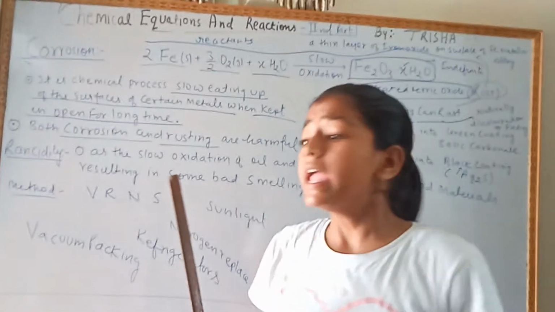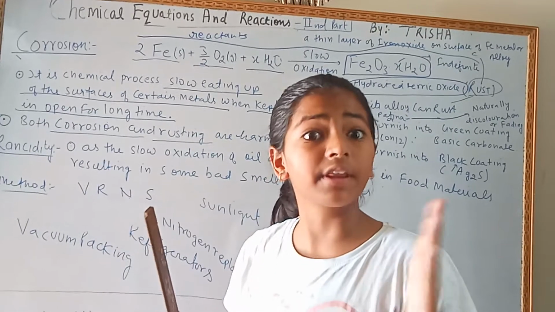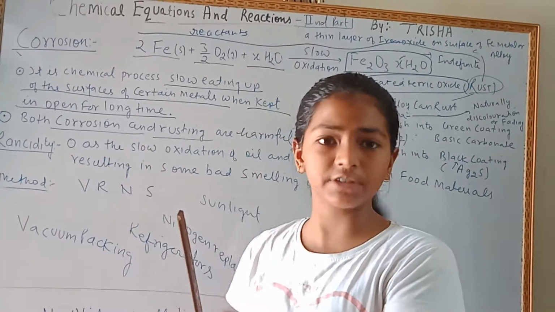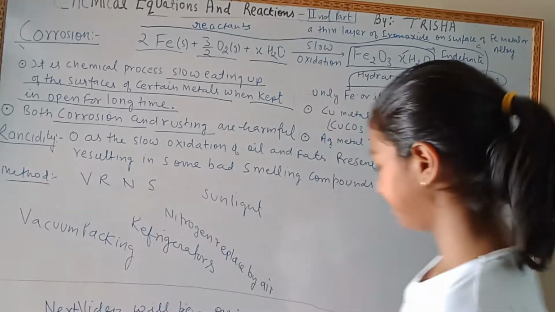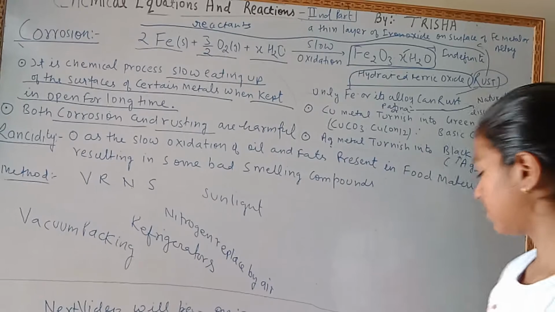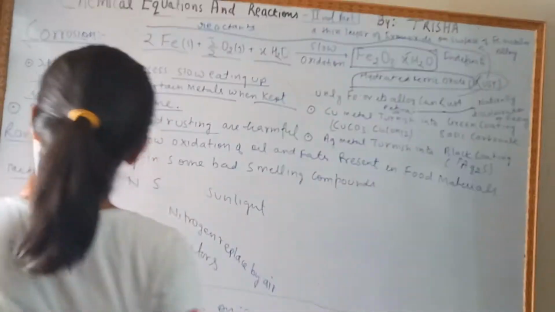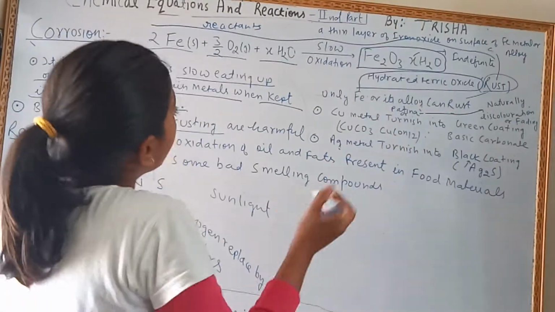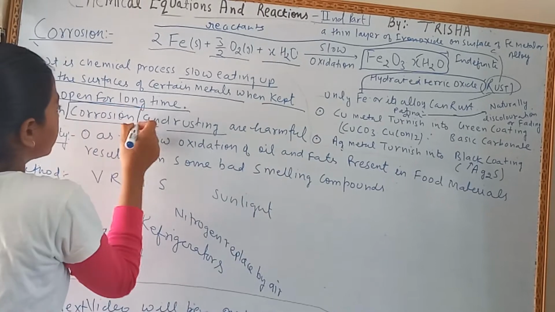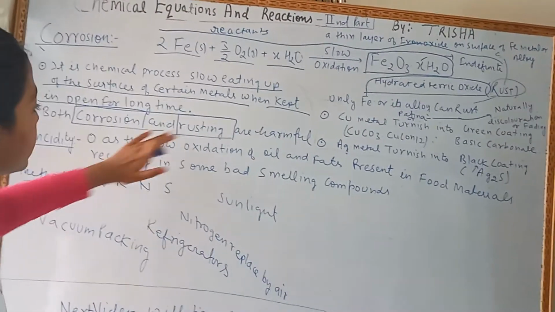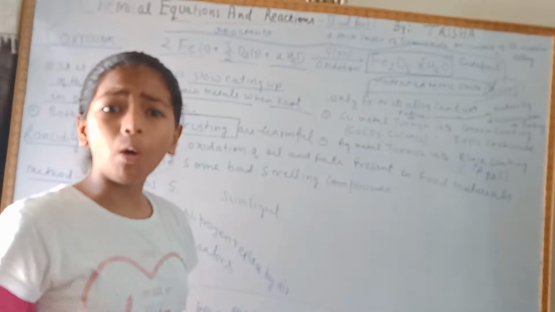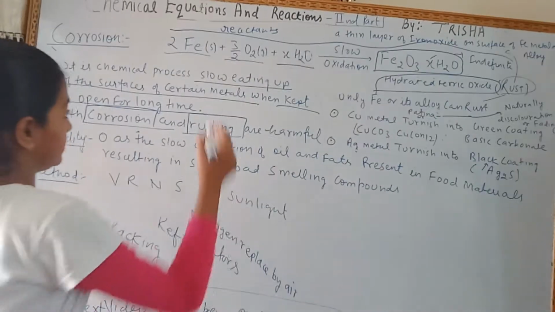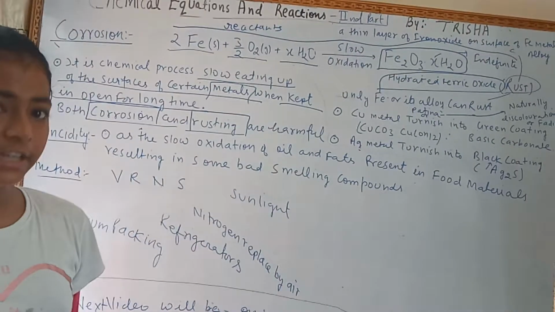Acidic medium increases the rate of rusting. I told you both corrosion and rusting are harmful. Now what is the difference between corrosion and rusting? Rusting only takes place in iron or its alloys, but corrosion takes place in all the metals.